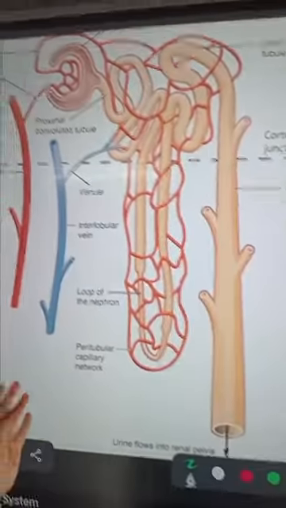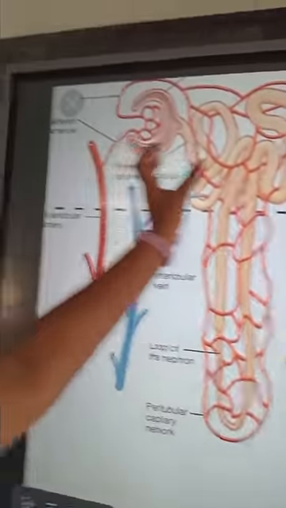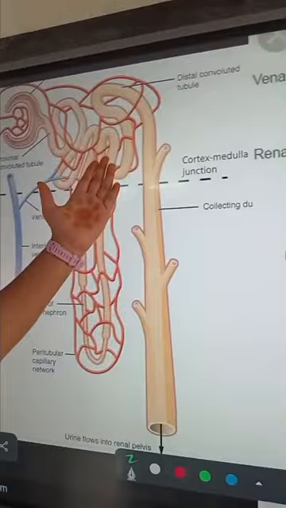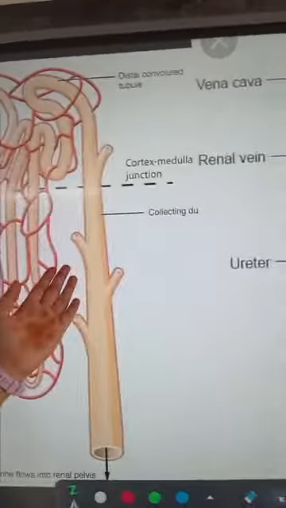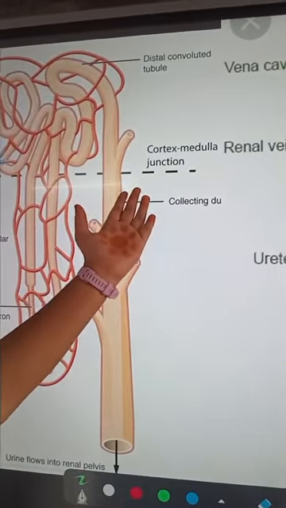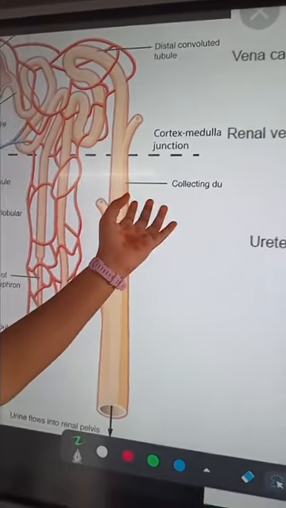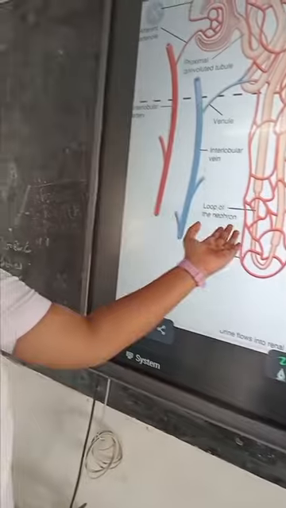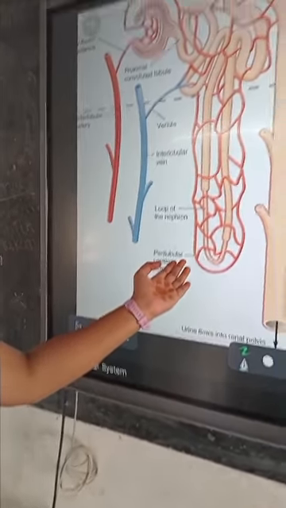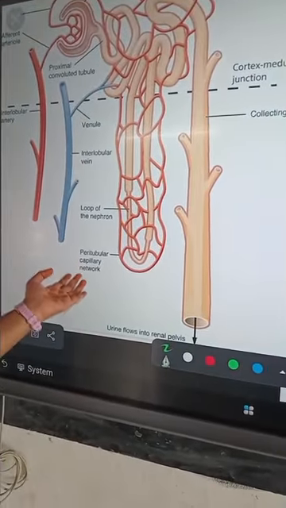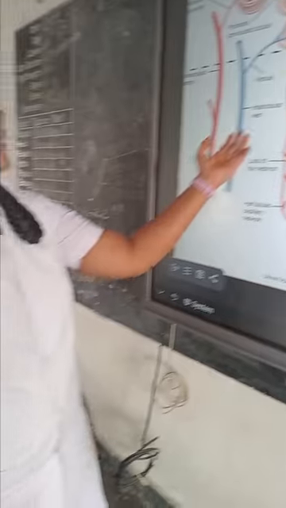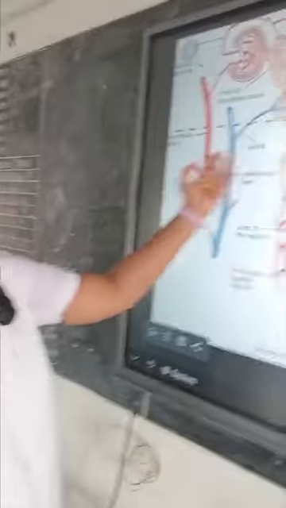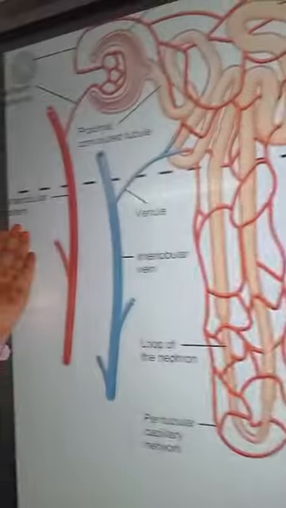It consists of a Bowman's capsule, a distal convoluted tube, nothing but DCT, a cortex medulla junction and a collecting duct, a loop of the nephron and a peritubular capillary network, and it also contains an interlobular vein, venule, and interlobular artery.